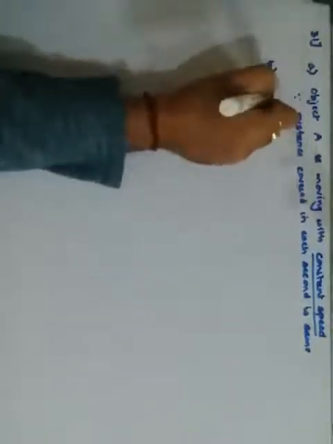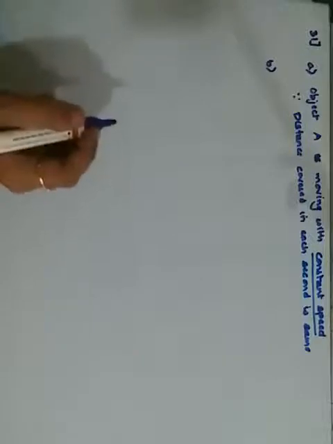The second question is which object is moving with constant acceleration. When it is acceleration, you have to find the change in velocity. If you look at column C, that is object C, it is 20 and 60. 60 minus 20 is 40. Same way, 100 minus 60 gives you 40, 140 minus 100 gives you 40, again 180 minus 140 gives you 40. So every time the change in velocity remains constant. That means it is at constant acceleration.